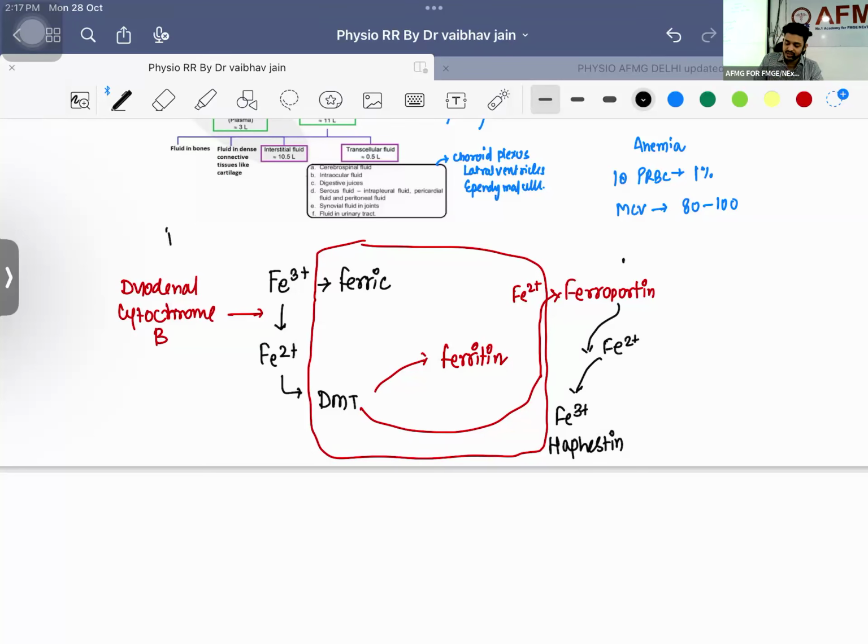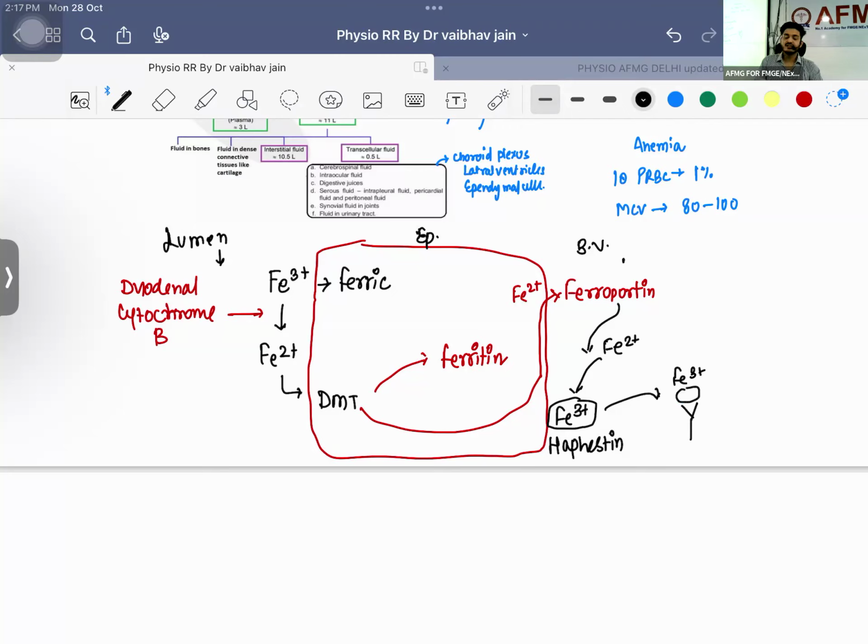Guys, this is the lumen of the GIT. Here you will have the food, whatever food you are eating. This is your duodenal epithelial cell, and this is the blood vessel. Now this Fe2+ has converted into Fe3+ with the help of hephaestin, and this Fe3+ is going to bind with transferrin. Transferrin is formed in the liver. Ceruloplasmin and transferrin are formed in the liver. Transferrin acts as a transporter of Fe3+.